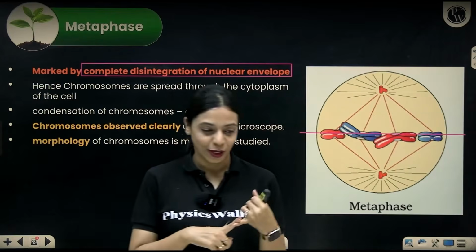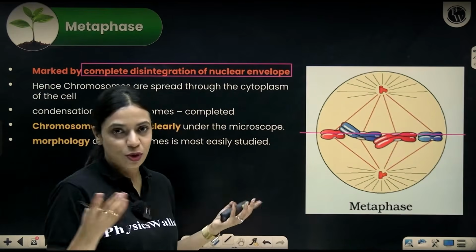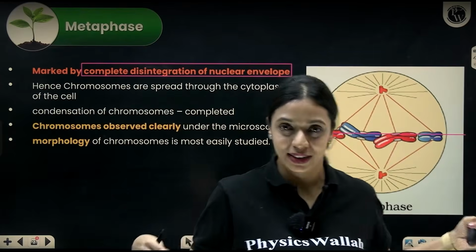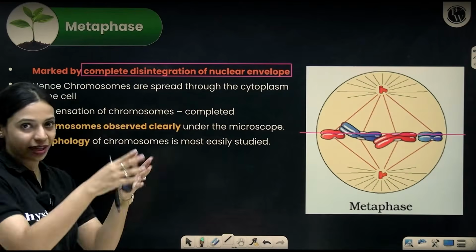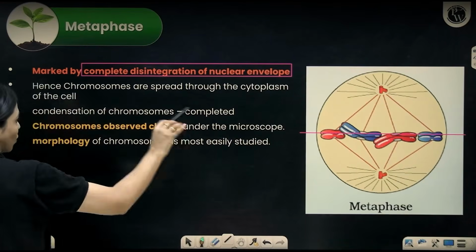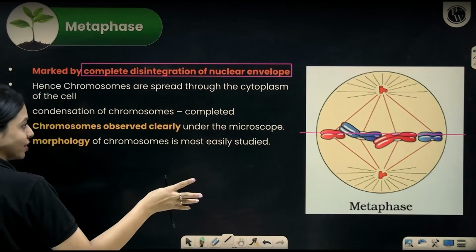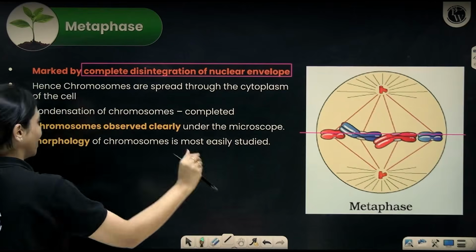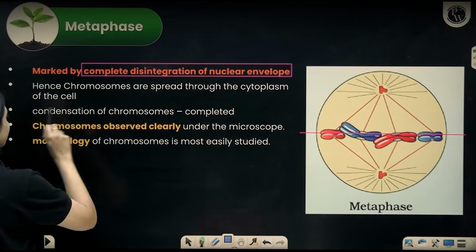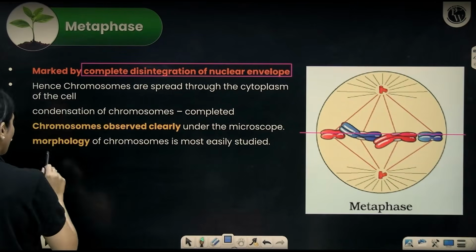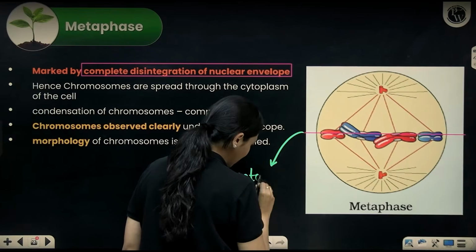In this process, a lot of microtubules and motor proteins are involved. So it's not like the chromosomes already know, they just have to go and align themselves there. It takes effort and motor proteins do the job. It's not like floating, they come and stand in the center. So all the chromosomes are spread through the cytoplasm once the nuclear membrane disintegrates, but during metaphase, they will all come and align at the center of the cell. This is called the metaphase plate or the equatorial plate.